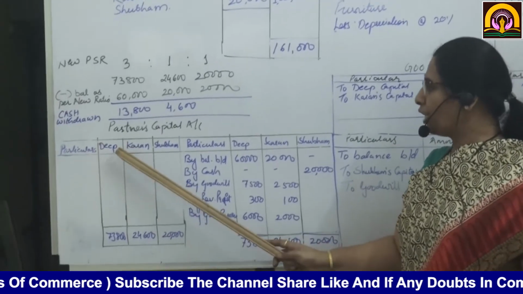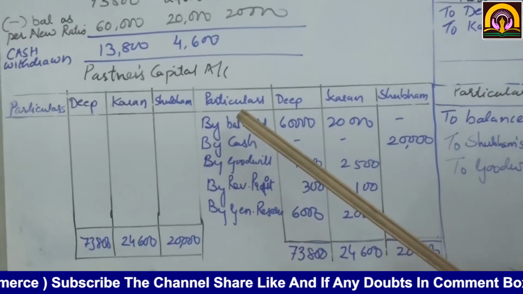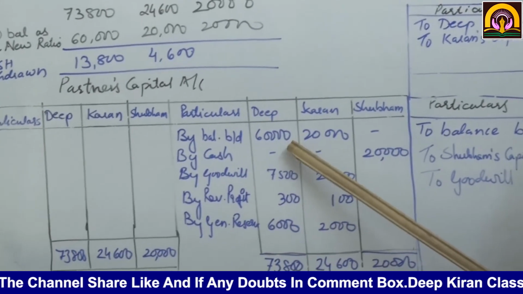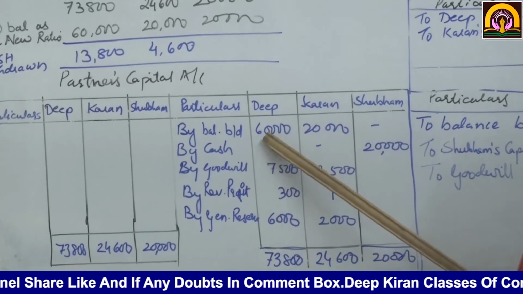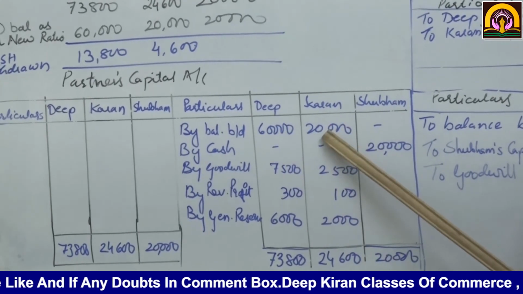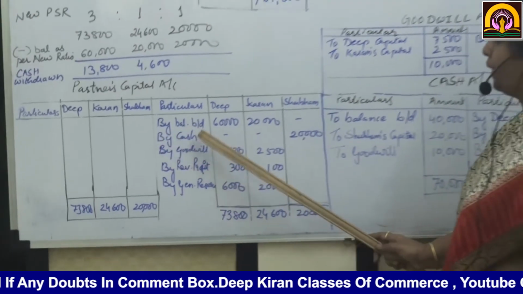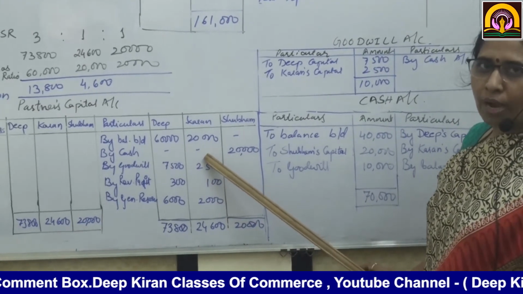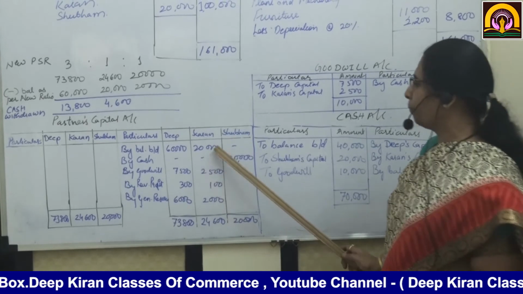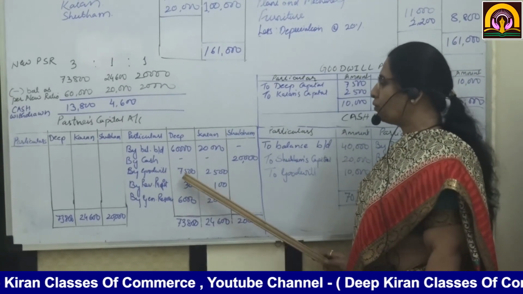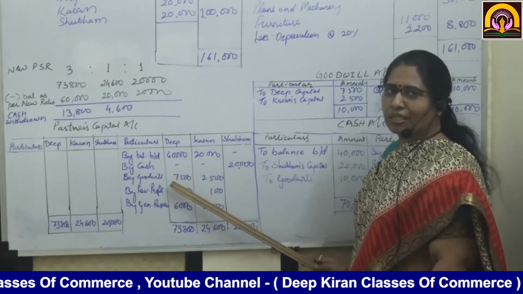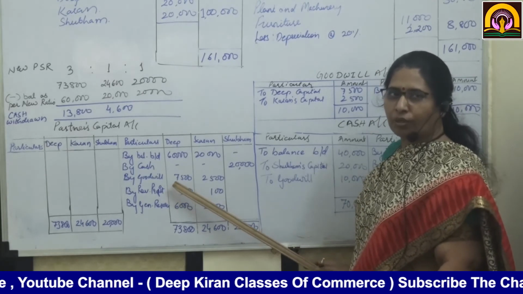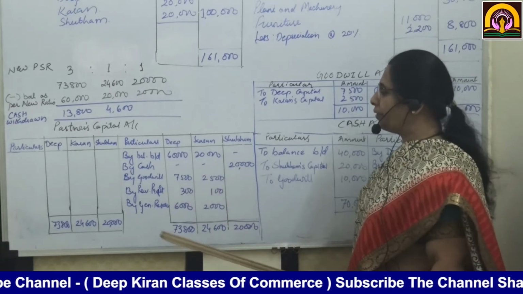Now see, capital accounts. I've written particulars Deep, Karan, Shubham. By balance brought down. According to the old balance sheet, what were their balances? 60,000, 20,000. Okay. By cash, 20,000. This Shubham has brought for a 1/5 share in the future profits. Now he has brought rupees 10,000 as his share of goodwill, which is distributed in their old profit sharing ratio, that comes to 7,500 and 2,500.